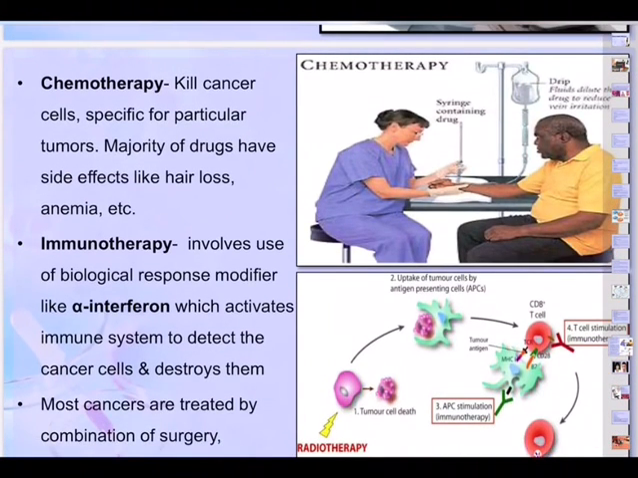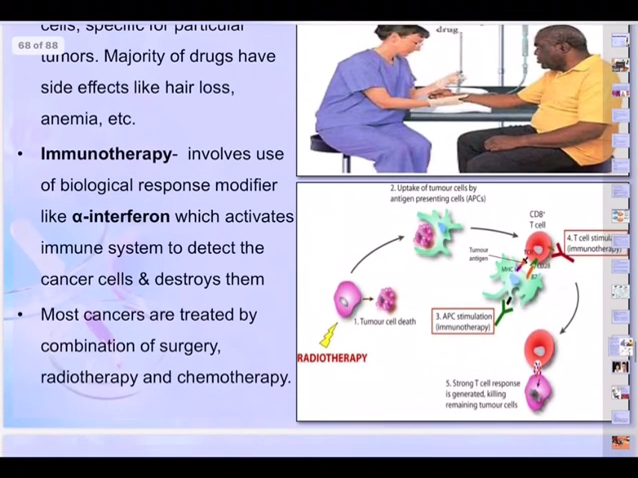And then this is chemotherapy. Kill cancer cells specific for particular tumors. Majority of drugs have side effects like hair loss and anemia, as I said just now. And then immunotherapy, alpha interferons. This activates the immune system to detect the cancer cells and destroy them. This is a very good one. And most cancers are treated by a combination of surgery, radiotherapy, and chemotherapy.